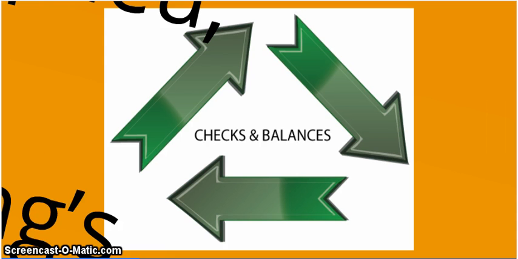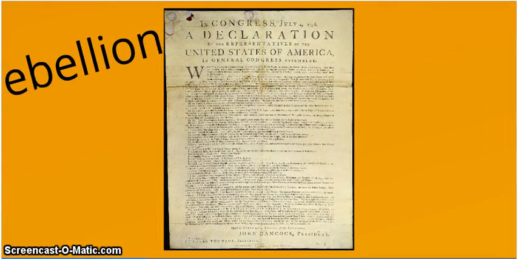Also, another really big influence for the French Revolution was the American Revolution. Here's a picture of the Declaration of Independence. The American Revolution influenced the French people to have their own revolution. They saw what the Americans did and they said, hey, if they can have a revolution against Great Britain and have their own country, why can't we do that against the rich people here?